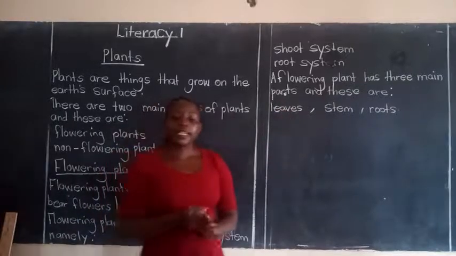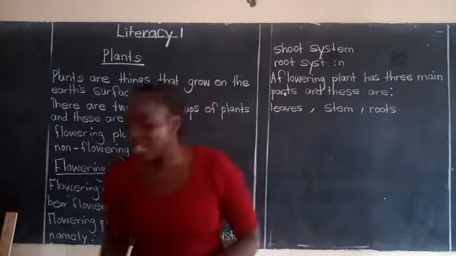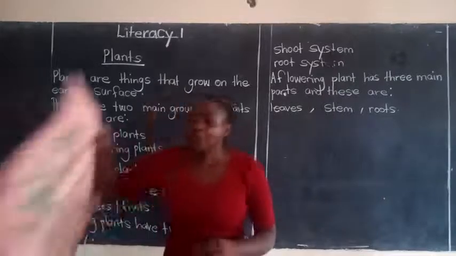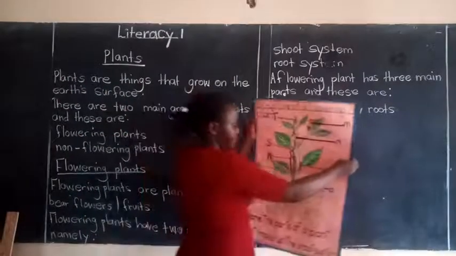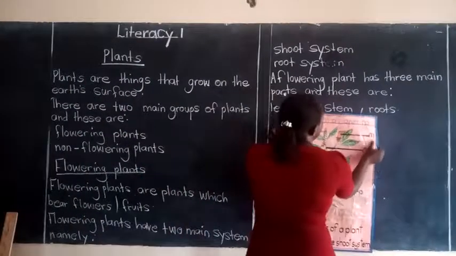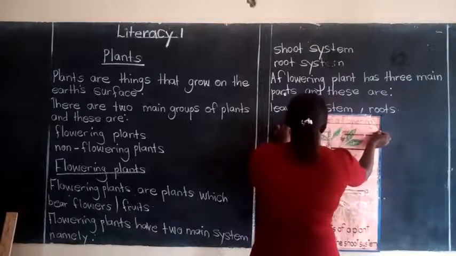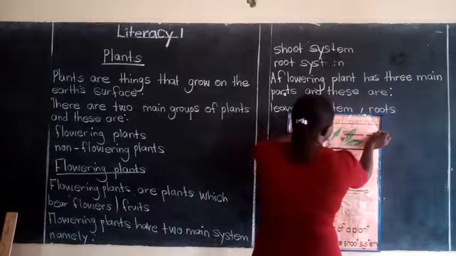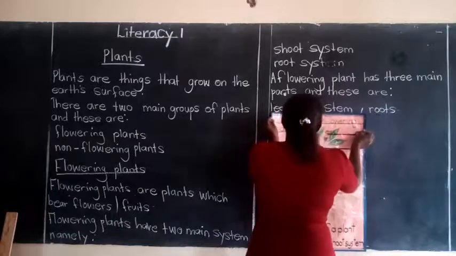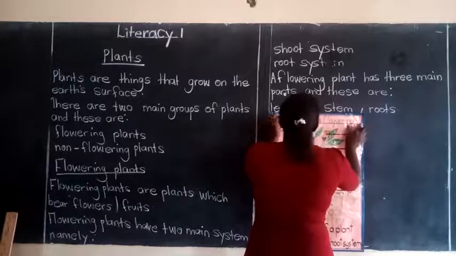Then let us look at the structure of a flowering plant. When we look at our chart here, we have a chart showing the different parts of a flowering plant.